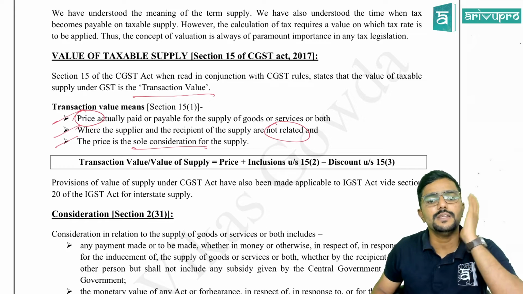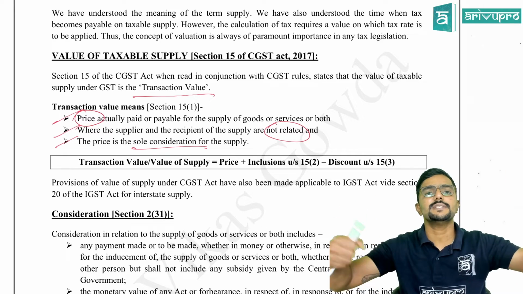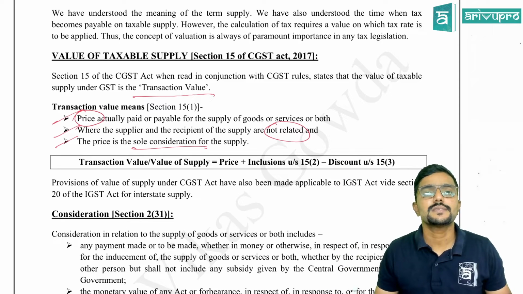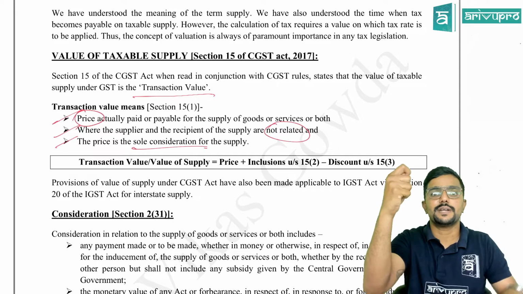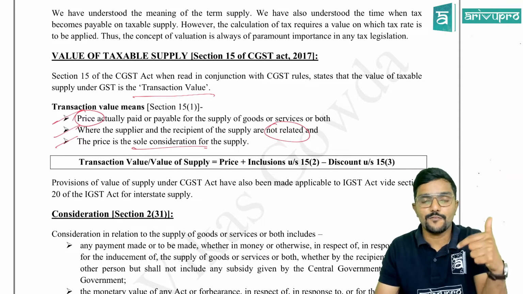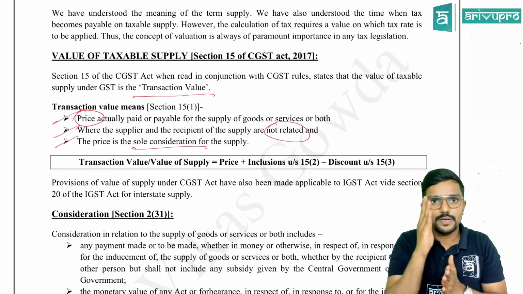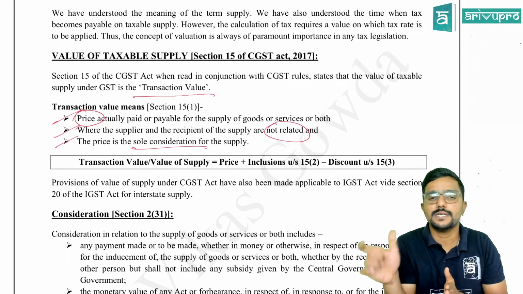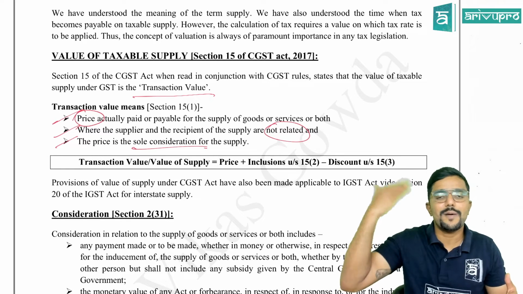Sir, what if any of these conditions are not satisfied? For example, the supplier and recipient are related. And what is related? We have already covered it, guys, when we were doing schedule 1. Para 2 and para 4 talk about related persons and distinct persons. We have covered who is related and what is a distinct person. You can just go back and cross-check there.